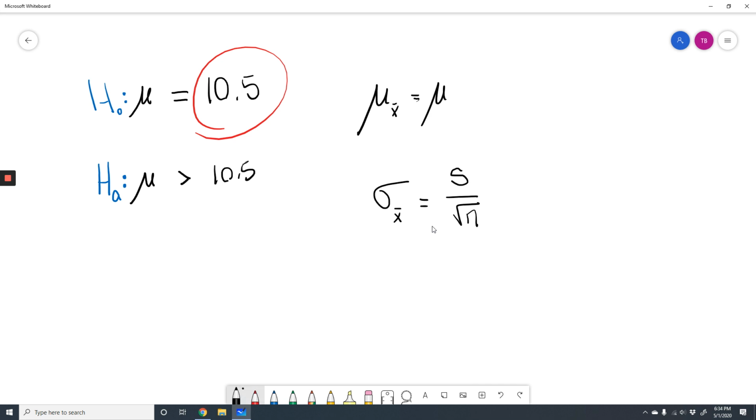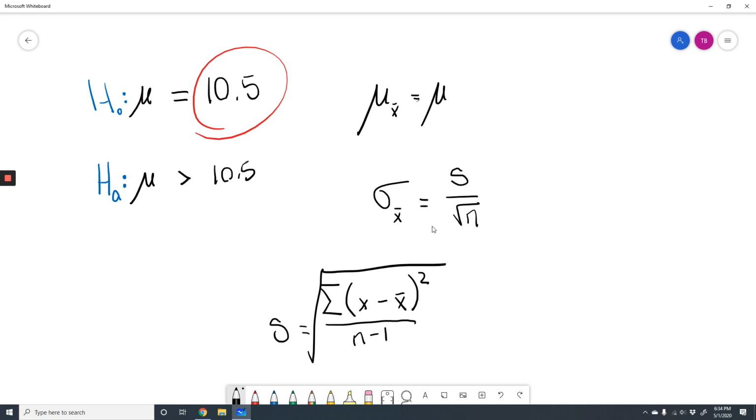Okay, so as a reminder, sample standard deviation can be calculated as, so we start with x minus x bar, where x bar is the sample mean, squared. We add all that up, divide by n minus 1, and then take the square root of all of it. Okay, so that's what we're going to do. Notice that means we're going to have to first find the sample mean before we find the sample standard deviation.